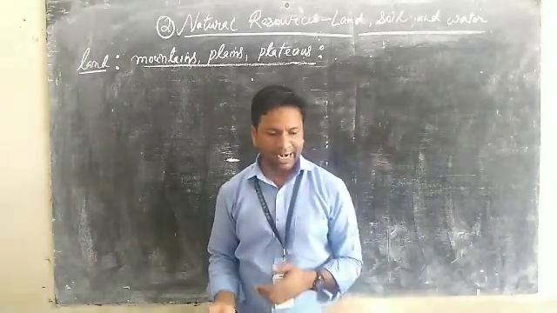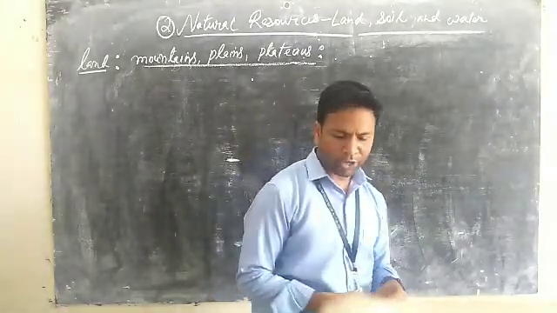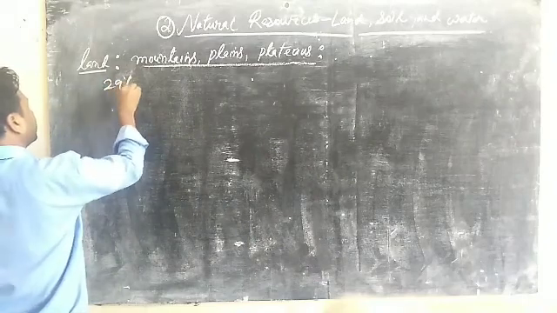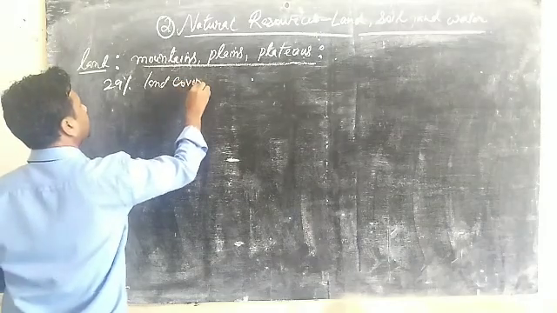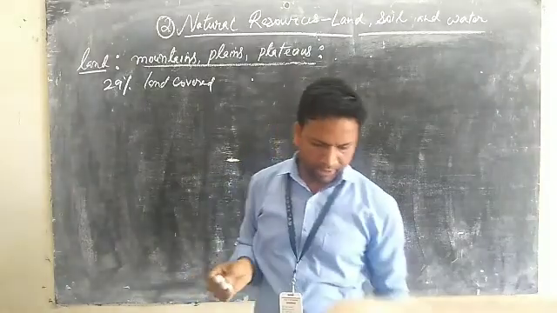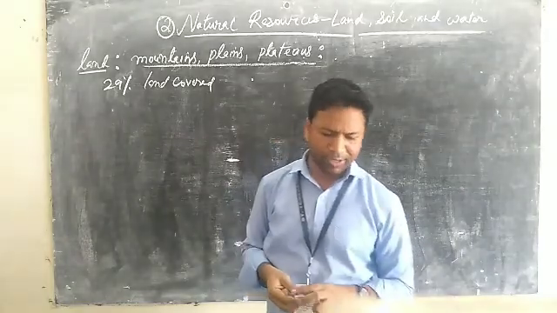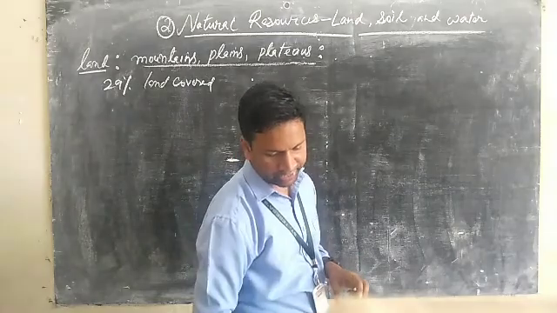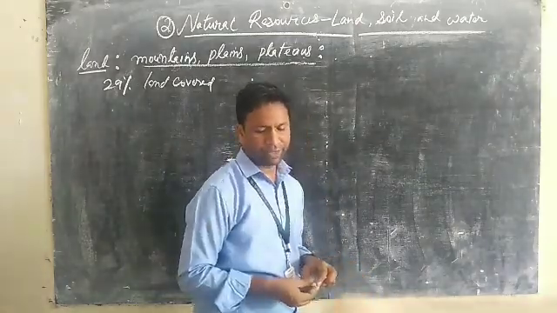Now see, land and soil, there is a difference. Land covers about 29% of the total surface area of the earth. Human beings are dependent on the land for most of their requirements, such as food, clothing, and shelter, and animals are also dependent on it for food and shelter.